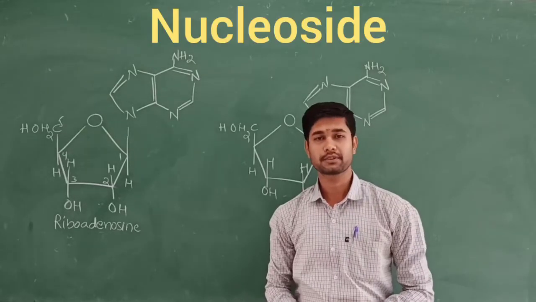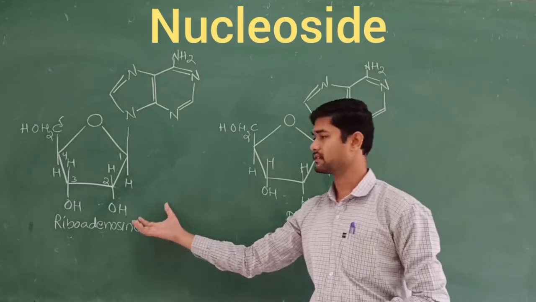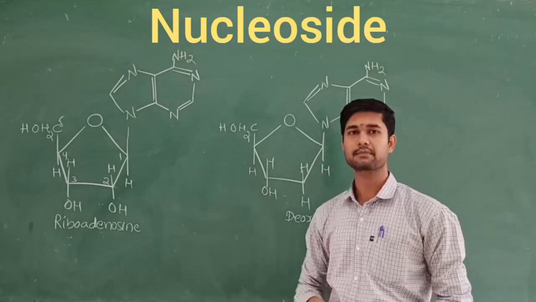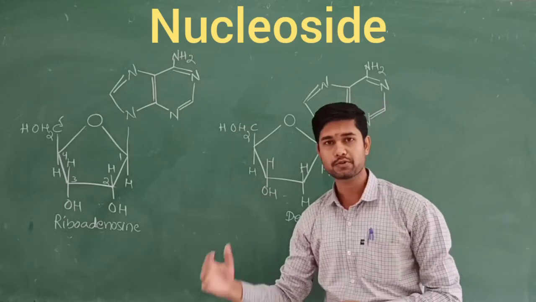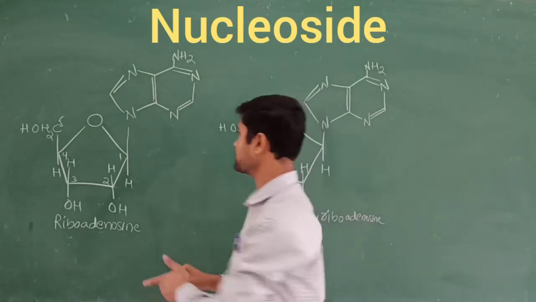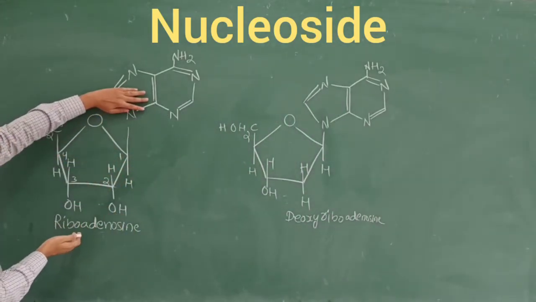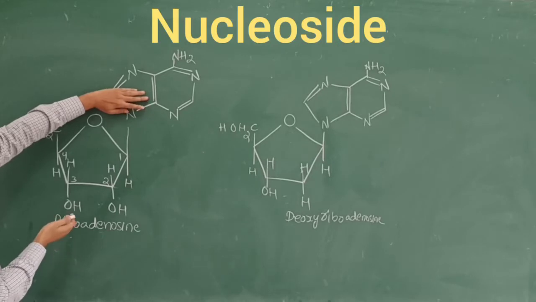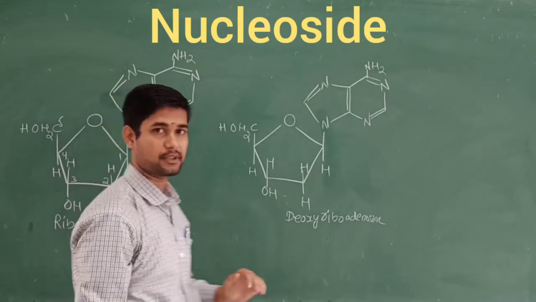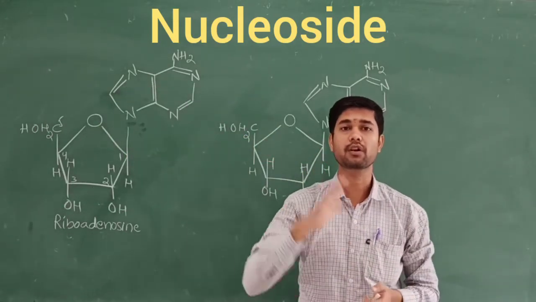Let's discuss the nucleosides. Here we are going to study their respective structure as well as the name. These nucleosides are made up of pentose sugars as well as a nitrogen base compound. Looking at this compound, this is the ribose, beta D ribose, from the pentose sugar. This indicates that the nitrogen base will be attached. That is called the condensation reaction. Condensation means removal of water molecules.